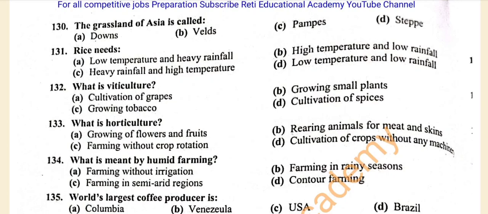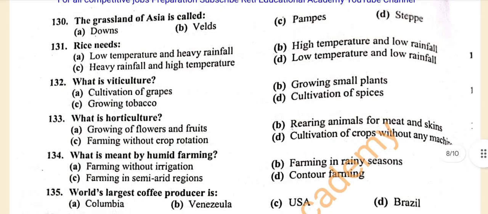Question number 133. What is horticulture? A. Growing of flowers and fruits. B. Rearing animals for meat and skins. C. Farming without crop rotation. D. Cultivation of crops without any machine. And the correct answer is A. Growing of flowers and fruits.